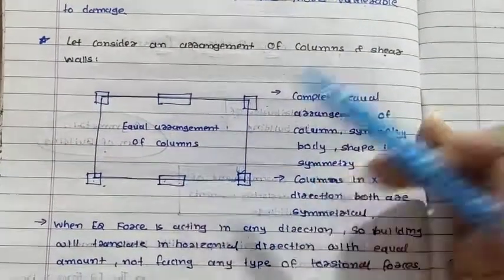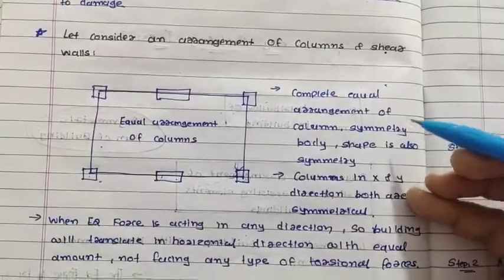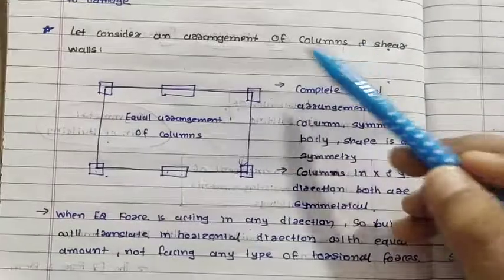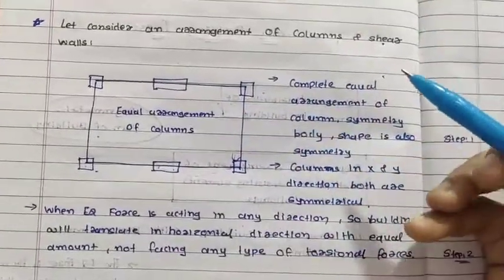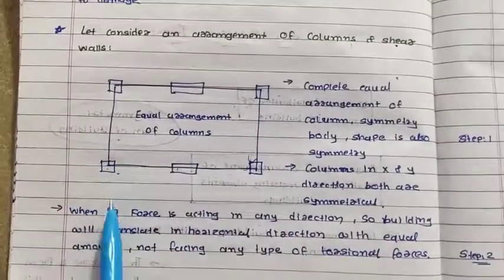So a completely equal arrangement of columns, a symmetrical body, the shape is also symmetric, so all things are in symmetry conditions. So columns in the x direction are equal to columns in the y direction.